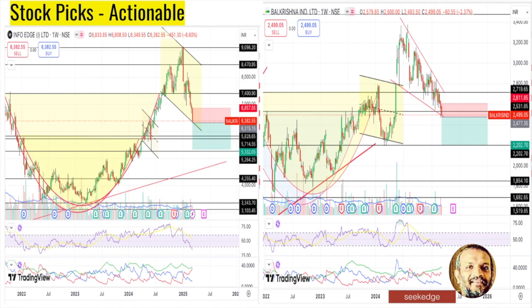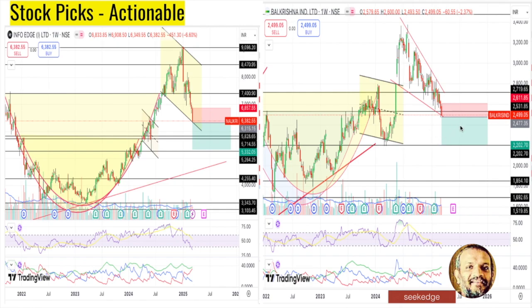One is Info Edge. There seems to be potential that the cup and handle can break down from here. A score can come in because it has dipped into the bear zones, and the trend is rising up in strength in the bear zones. Krishna Industries, I think it's a sugar industry or something, also has a possible descending wedge breakdown from here, which would give, I want to say, towards 2200.